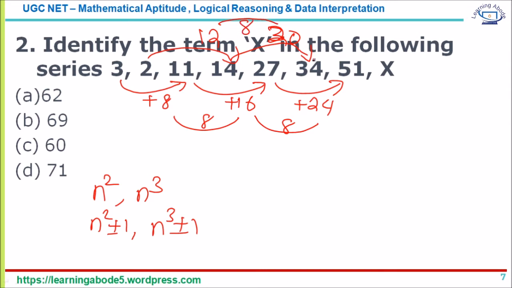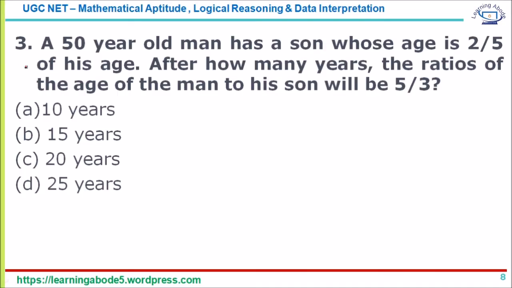So the next number could be this 20 plus another 8, that could be 28. So add 28 to 34, that is 62. You find 62 in answer choice A. So the answer for this question is answer option A. Now to the next question.